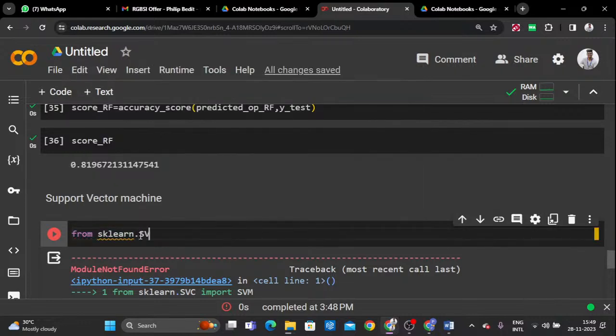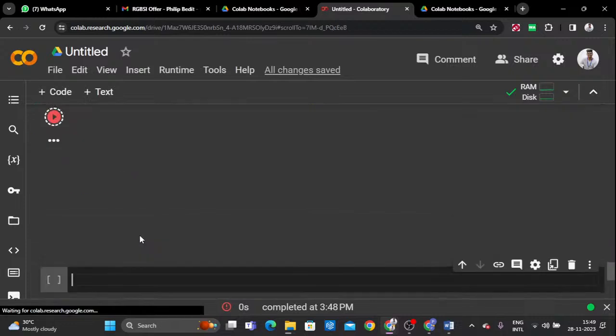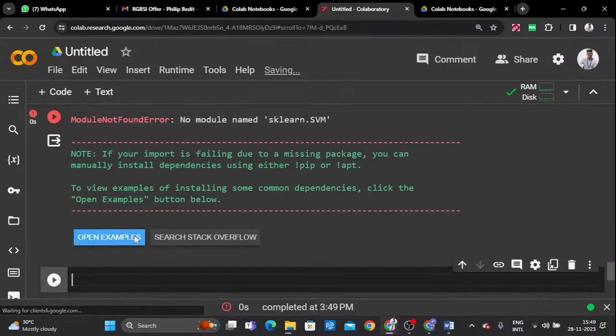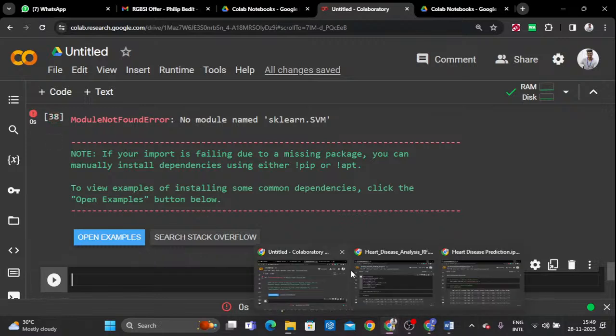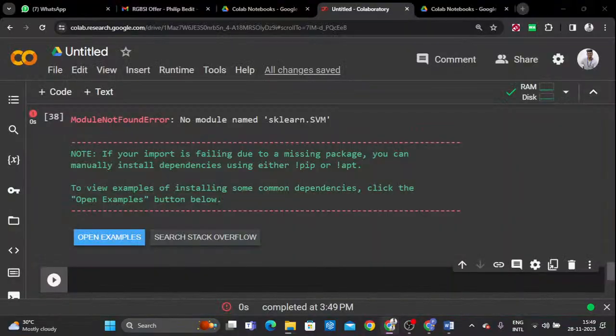Dot svm, then import S V and C. I thought this is actually another good one, or yeah, just a minute, I made a mistake I thought. So we'll see that. I tried support vector as well before, so maybe that.